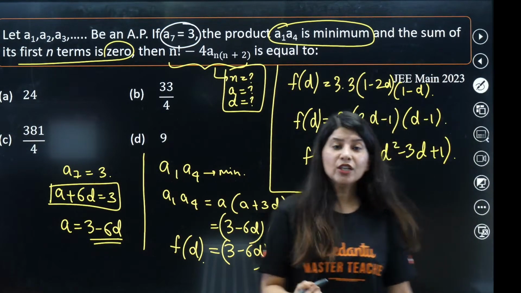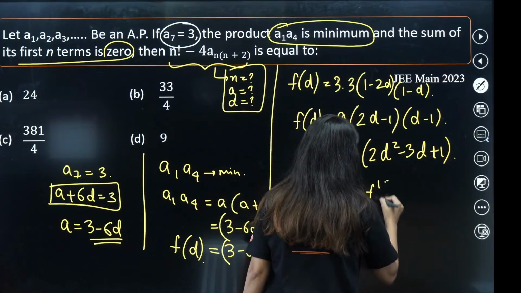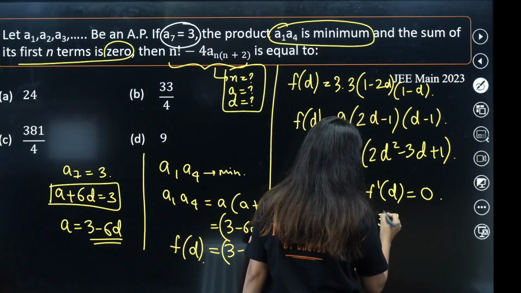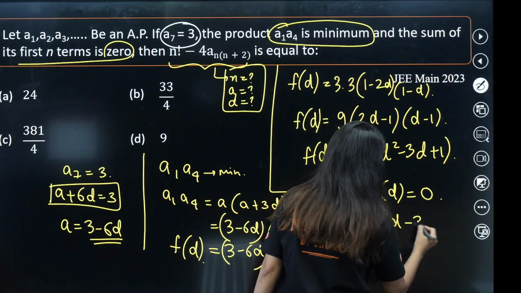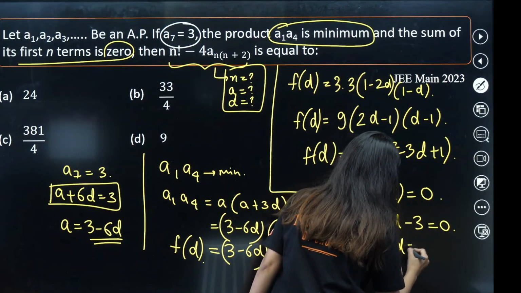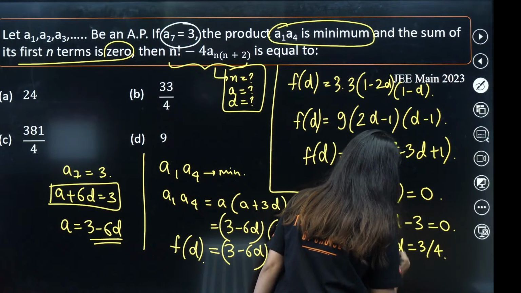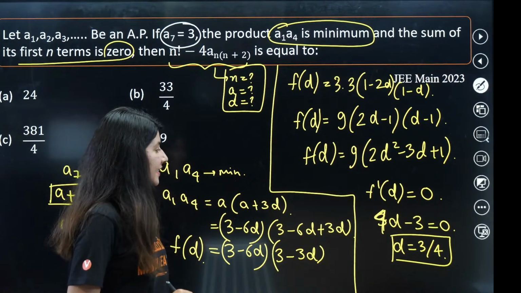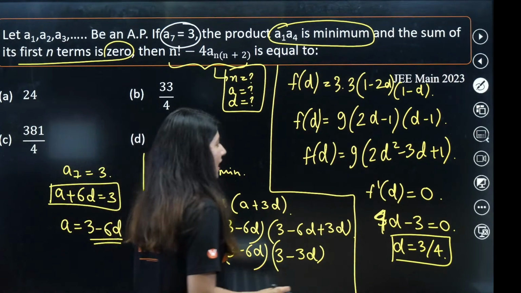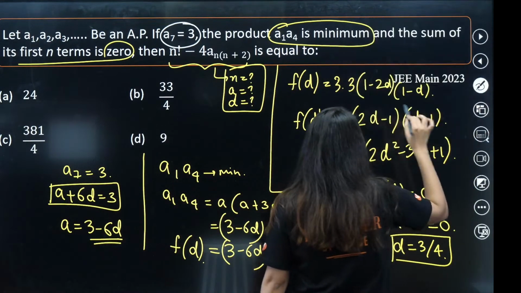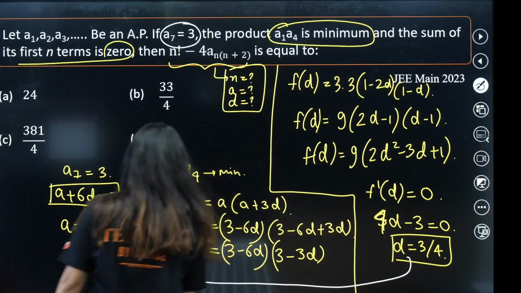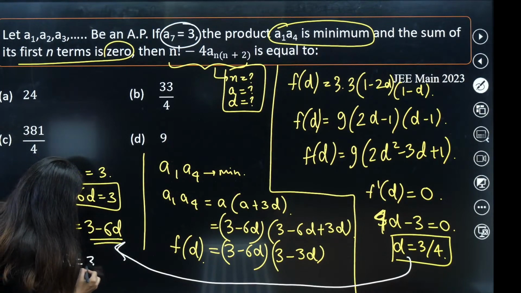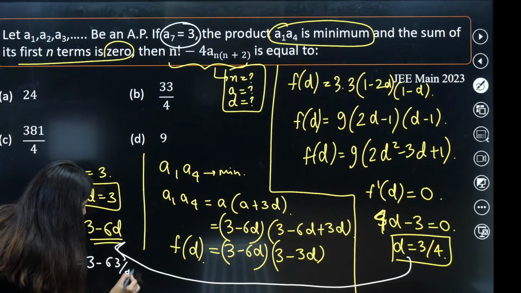You want your f(d) to be minimum, so you need to make f dash d equal to 0. 4d minus 3 is equal to 0. d is nothing but 3 by 4. d is coming out as 3 by 4, my dear students, my dear ninja warriors, right? Okay. So here, put the value of d and calculate the value of a.